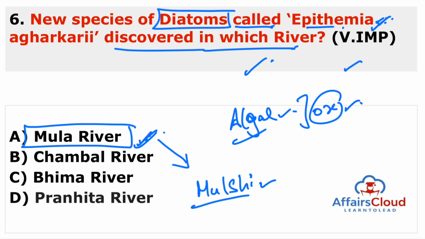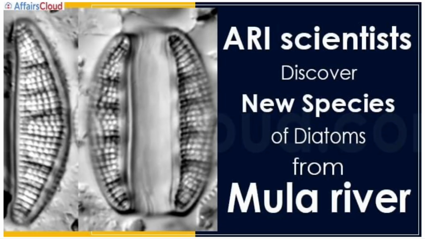Why is its name agharkarii? Because the last name of the species is related to the person who discovered it. It is named after S.P. Agharkar, who was the founder director of the Agharkar Research Institute, and this institute found Epithemia agharkarii. So you can see here, ARI, that is Agharkar Research Institute, scientists discovered a new species of diatoms from the Mulla River, and it is in Maharashtra.